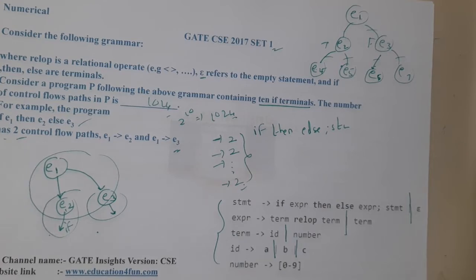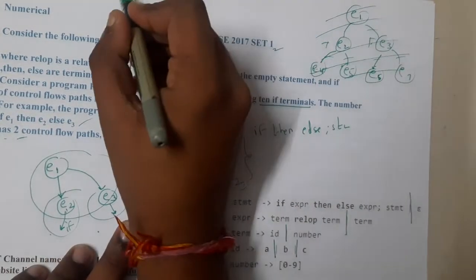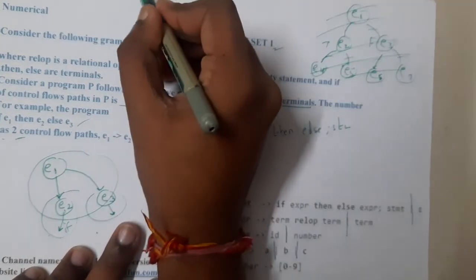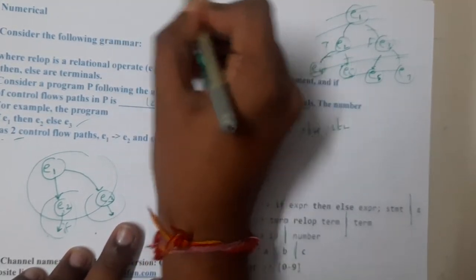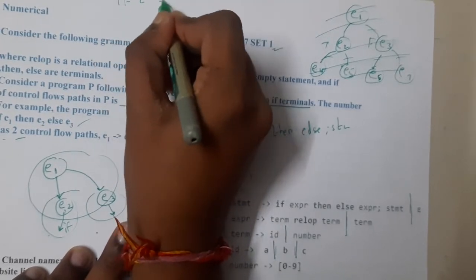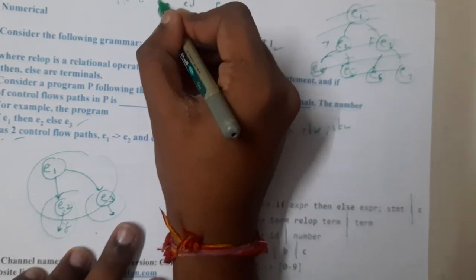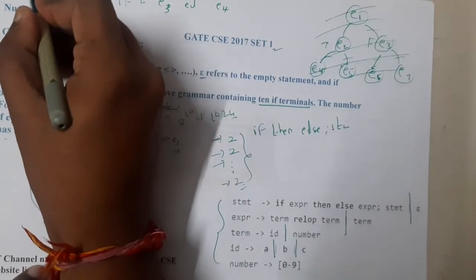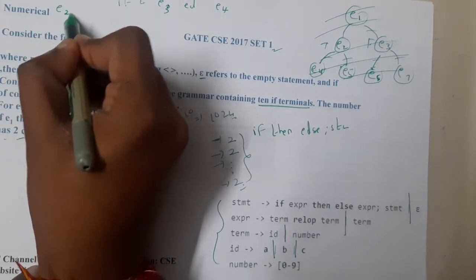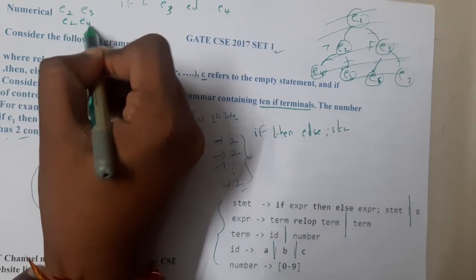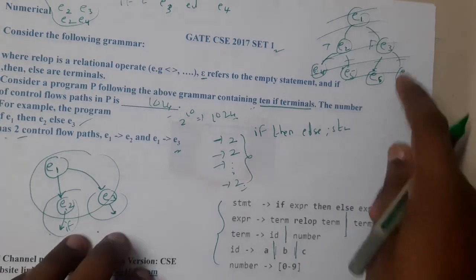Did I make any silly mistake here? Sorry, I made a small silly mistake. Let us assume an if condition with E1 and an else condition with E2. Then the next if then E3 and else E4. So E1 might map with E3. How many combinations will we get? E1, E3 could be correct, E1, E4 could be correct, E2, E3 could be correct, E2, E4 could be correct. So we got 4 combinations. In the same way, if you do it for 10 ifs, you will get 2 power 10. Sorry for the silly approach.